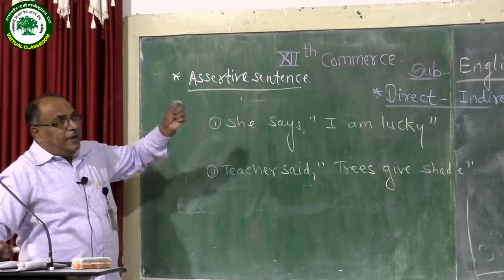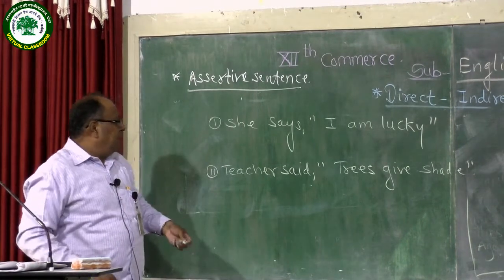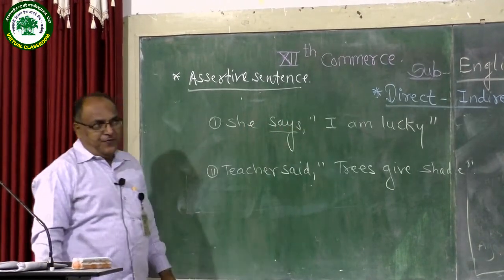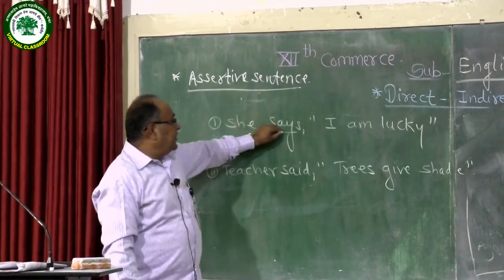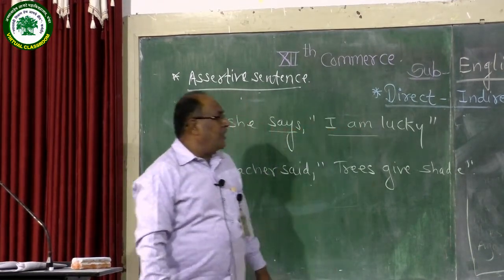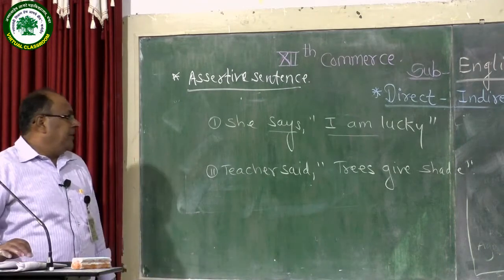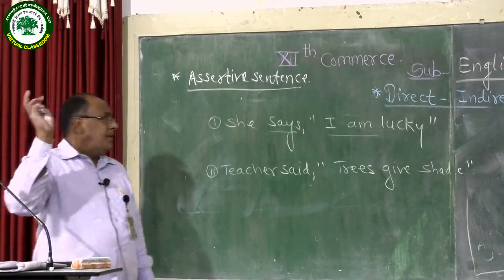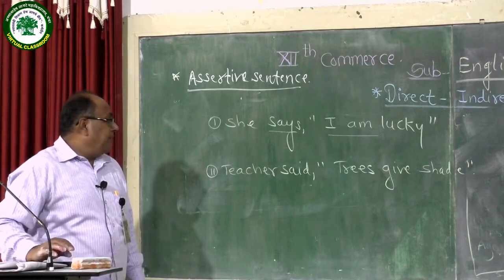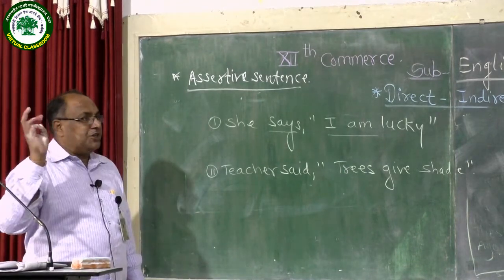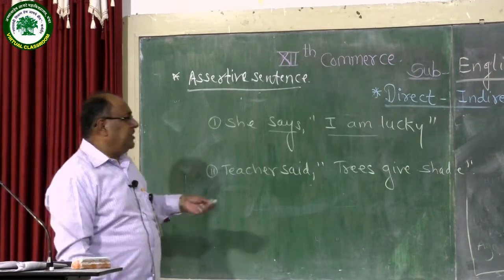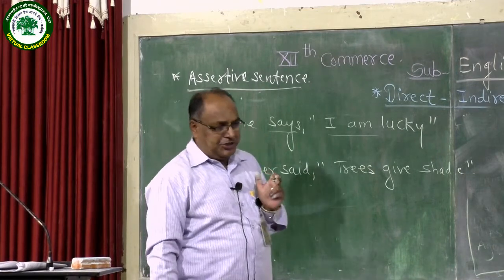First of all, while changing indirect narration, first take into consideration the reporting verb. First sentence reporting verb says, and in inverted comma there is a statement. Now there is a first rule, if reporting verb is in a simple present or a future tense, in such a sentence, in indirect narration there should not be any tense changes.